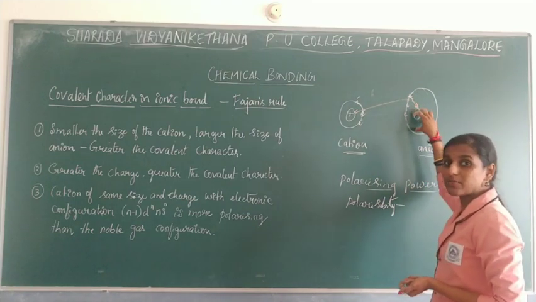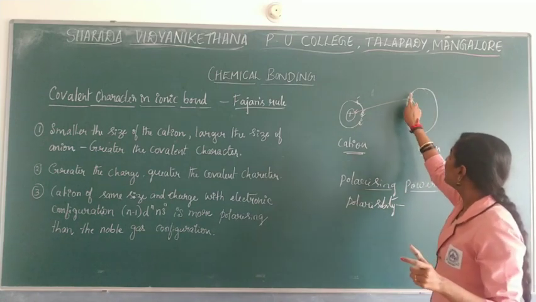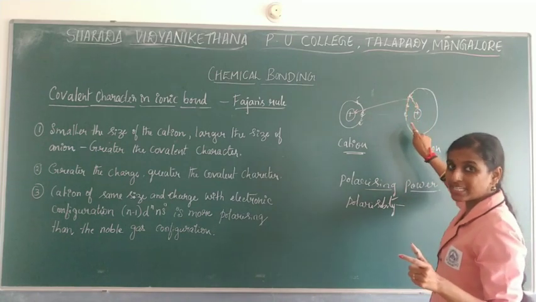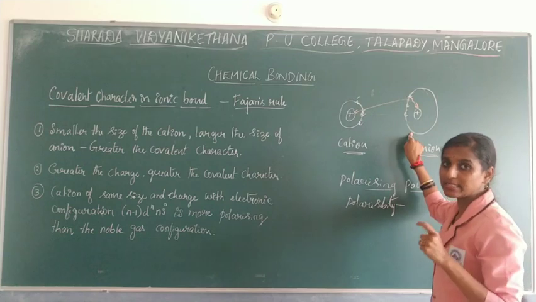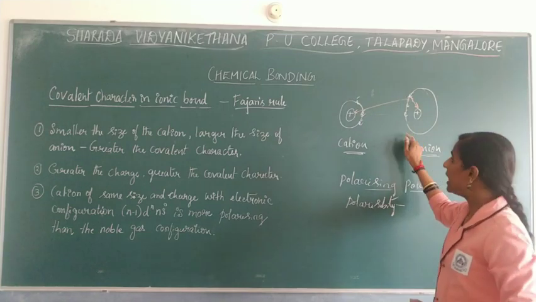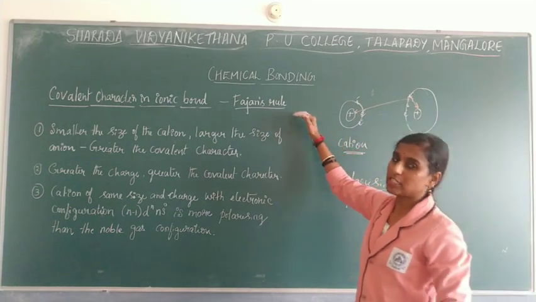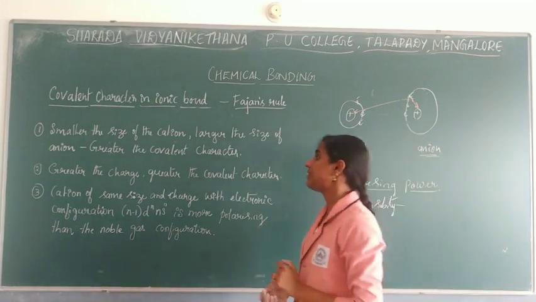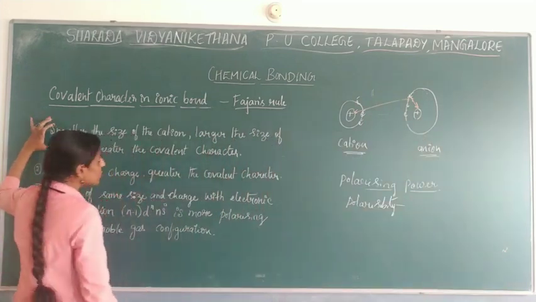When an ionic bond forms, there is a possibility that sharing of electrons can take place. In a sense, covalent character can be seen. This is known as Fajan's rule. He has given some concepts, some rules.